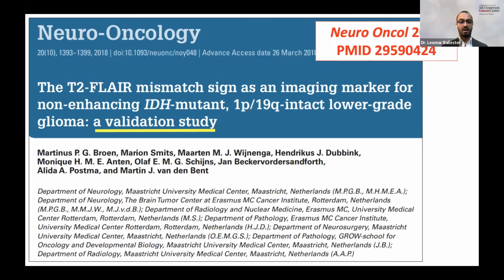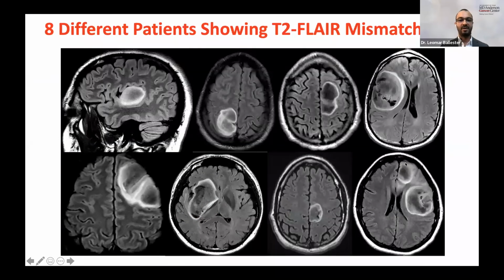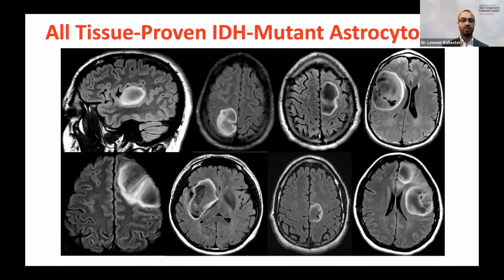This is an article that was validating this sign in a large number of patients, and they had 100%, but it's a very high positive predictive value. I'm sure if we look at enough patients, we might find one exception, but for the most part, T2-FLAIR mismatch sign equals IDH mutant astrocytoma. And here we have 8 different patients with the T2-FLAIR mismatch sign, and all of these patients had IDH mutant astrocytomas confirmed by tissue analysis. So all of these patients are tissue-proven IDH mutant astrocytomas.